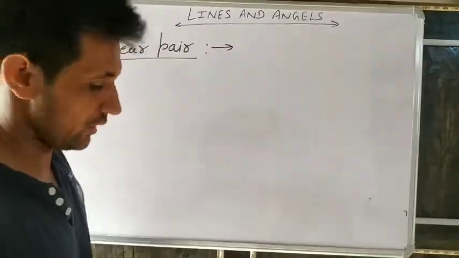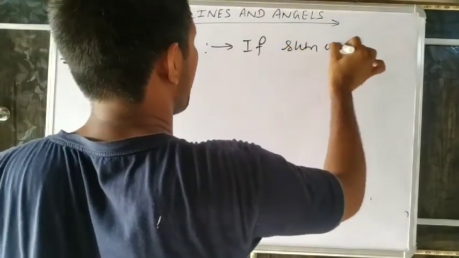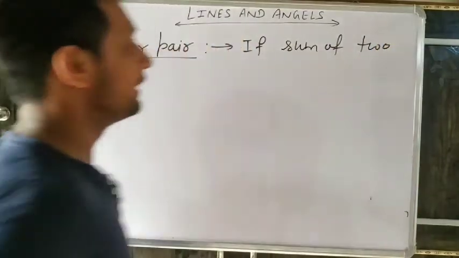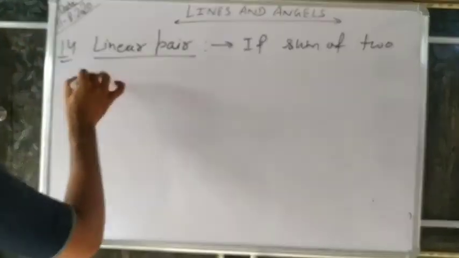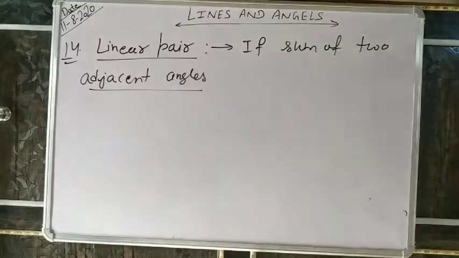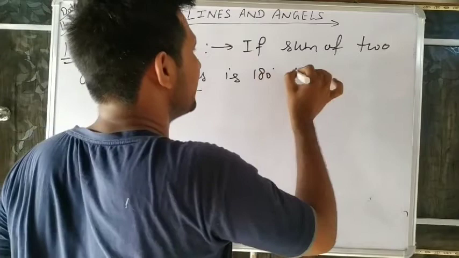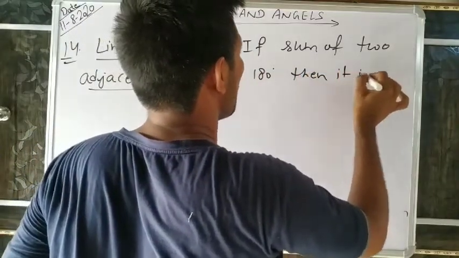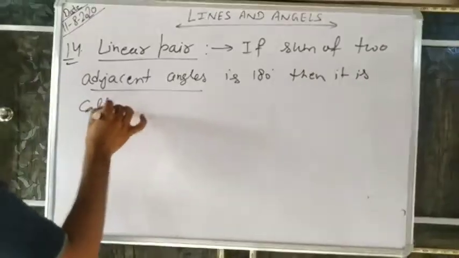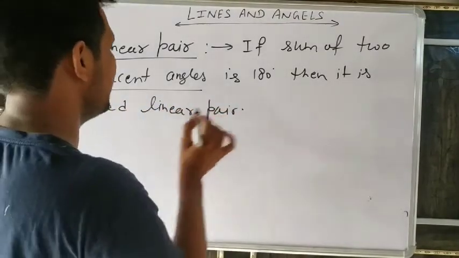So note down: if the sum of two adjacent angles is 180 degrees, then it is called a linear pair.